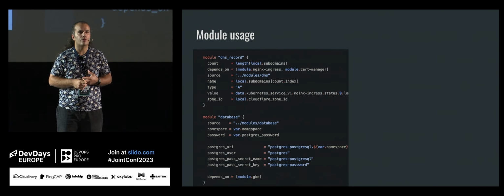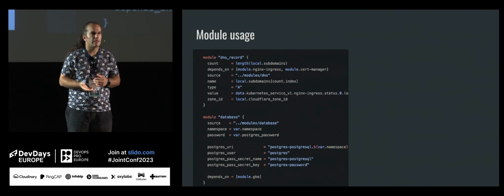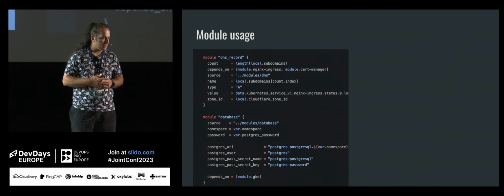I don't know if you ever used Terraform before, but mainly there are two sections there, resources and data. When you take a look at one of the providers, you can see two sections, data and resource. Resource means you are about to create a resource on your system. Data is for query purposes. So if you have a Kubernetes cluster, you need the Kubernetes cluster credentials. I am using data here to refer to the Kubernetes cluster and get the credentials, and most probably the load balancer. I need a load balancer because I am about to create a DNS record. In the value section, that's why I am using the data Kubernetes service and the remaining part.